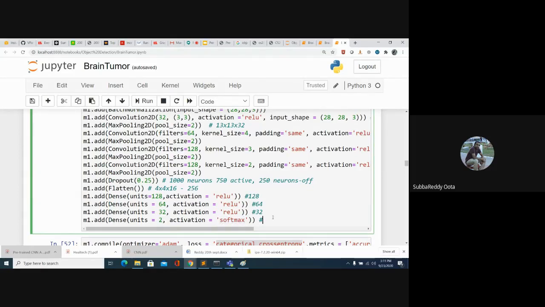So this is what we defined on our own. Whatever the convolution, pooling, dropout, dense layers, everything we are writing ourselves. We are not following any existing architecture.